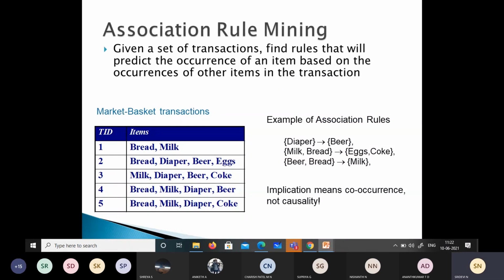Association rule discovery: if you are given a set of transactions, you have to find all the rules that have support greater than some minimum support and confidence greater than some minimum confidence thresholds, and we use some brute force approach for that. So we have to find the occurrence of an item based on the occurrence of other items in the transaction. So we have this example of association rules.